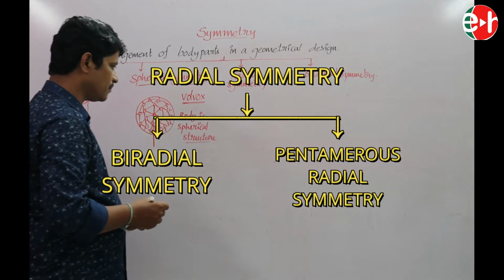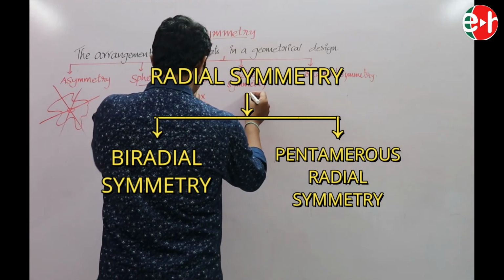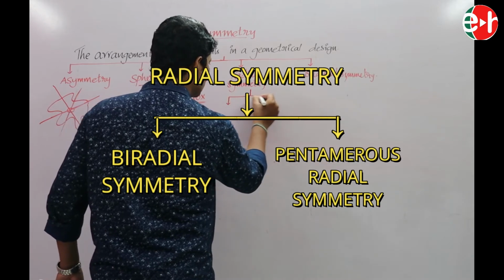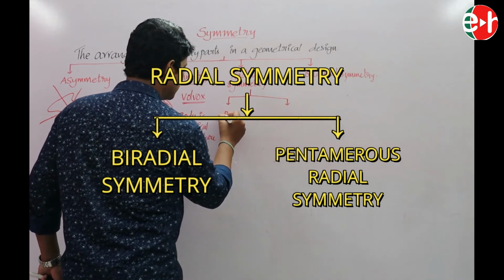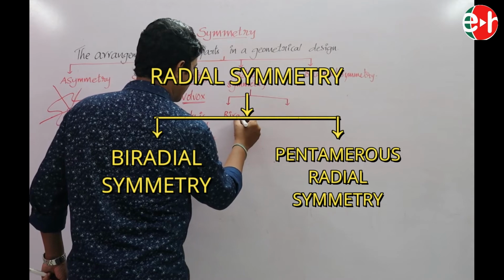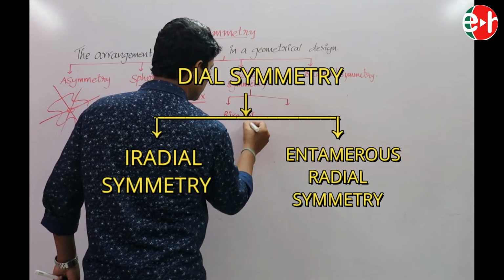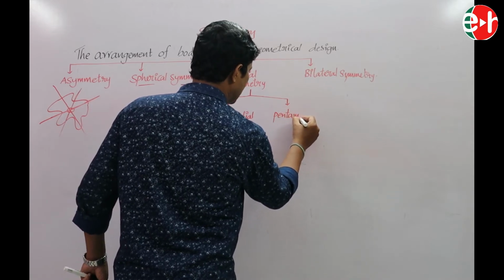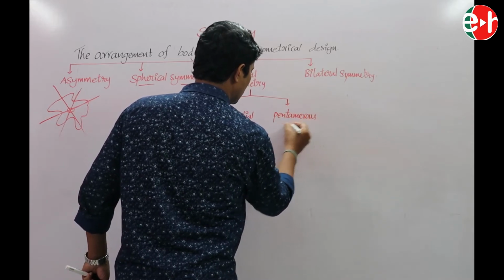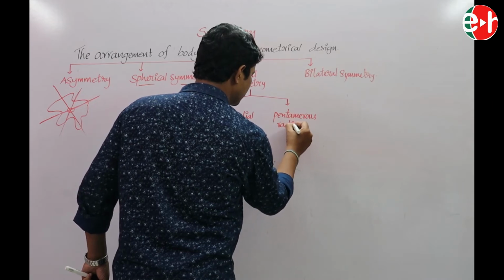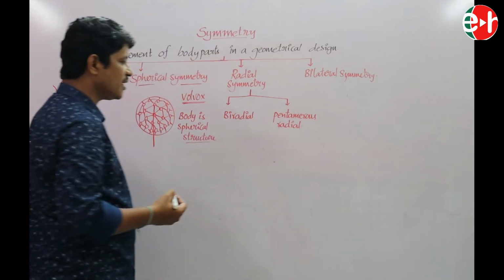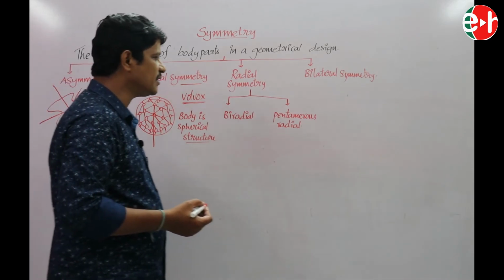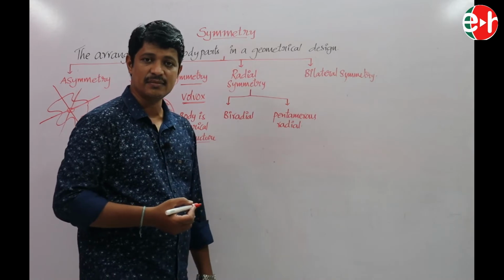Examples are Volvox. And now radial symmetry. Radial symmetry is divided into two types: biradial symmetry and pentamerous radial symmetry.